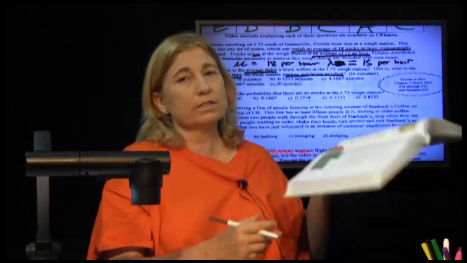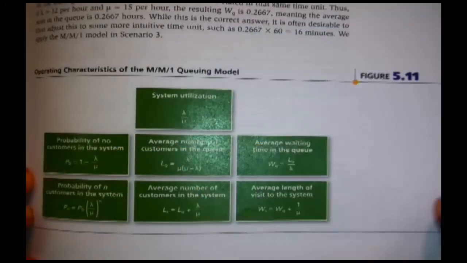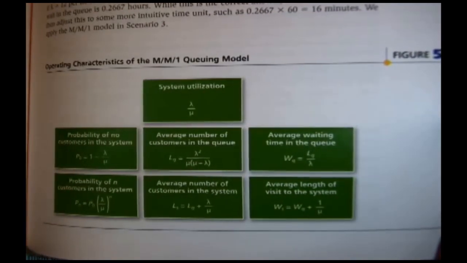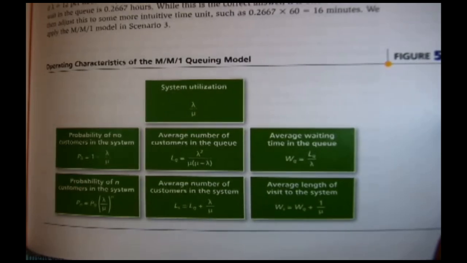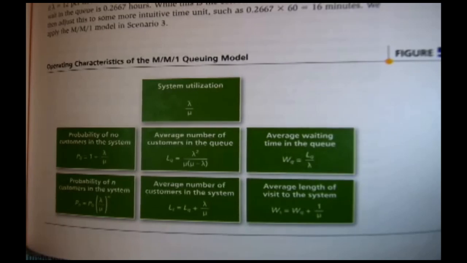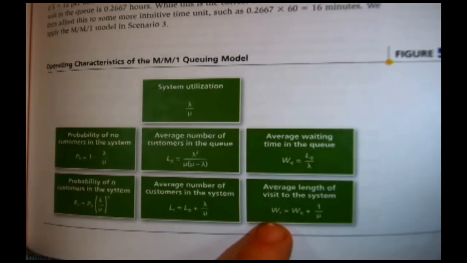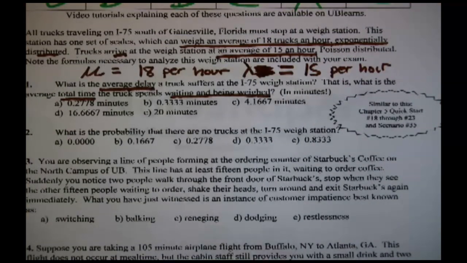We don't have that old exam page with the formulas, but we can for now get them from the book. Here's the MM1 model. Which one of these do we actually need? Well, they're asking about a delay. That means a wait. That means it will be one of the W formulas. They're asking the average wait at the weigh station in total, waiting and being weighed. That would be this one, WS, wait in the system.